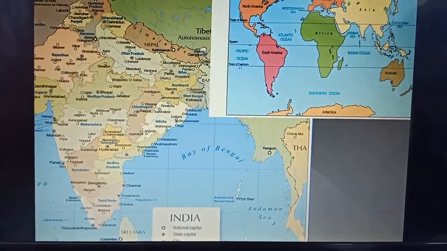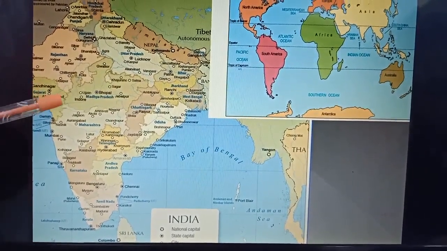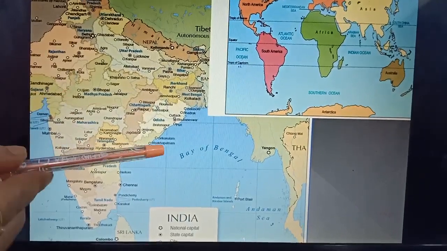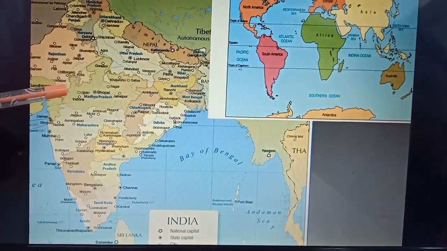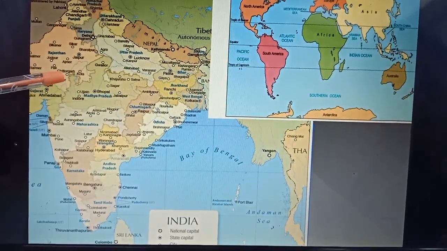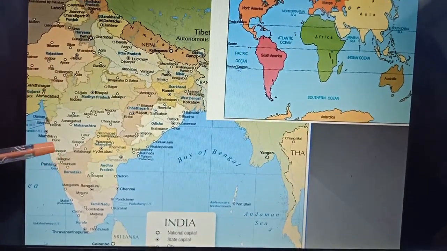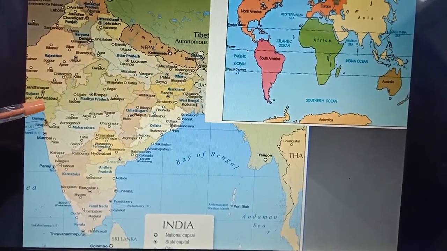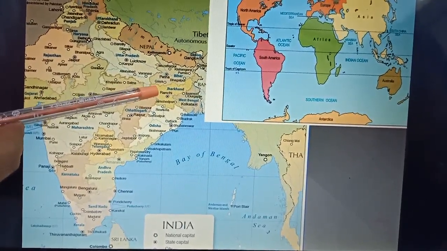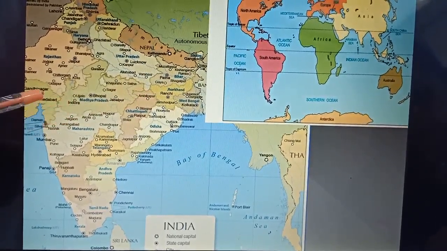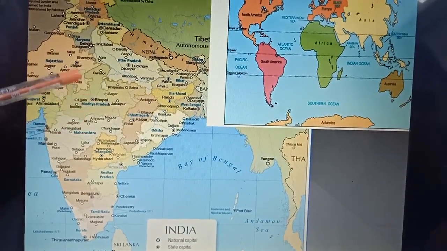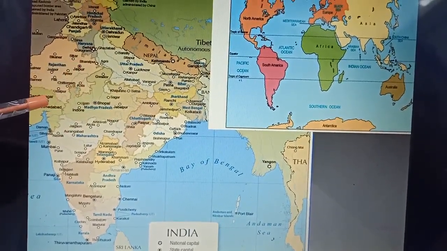Students, now we will understand the use of dots and lines on the map. You can see white dots represent cities, for example, Pune, Ahmedabad, Ranchi. Black dot represents state capital: Jaipur, Gandhinagar, Bhopal.